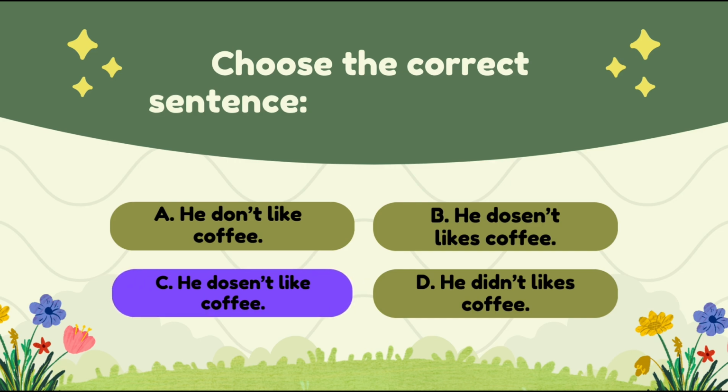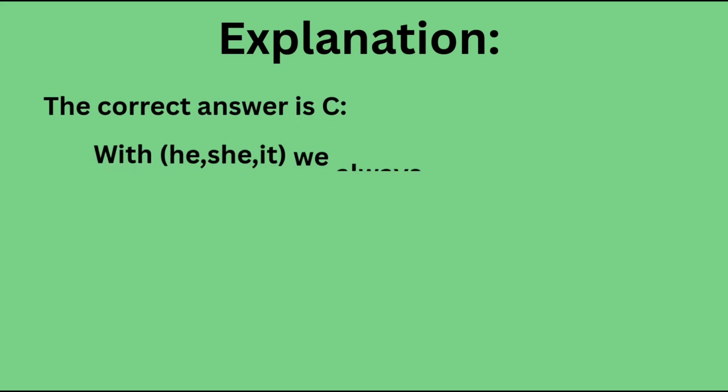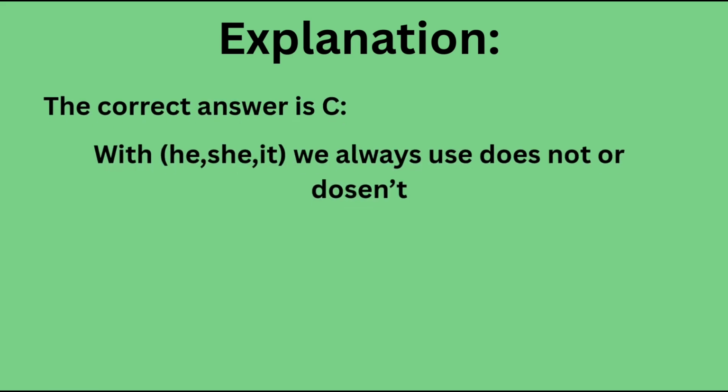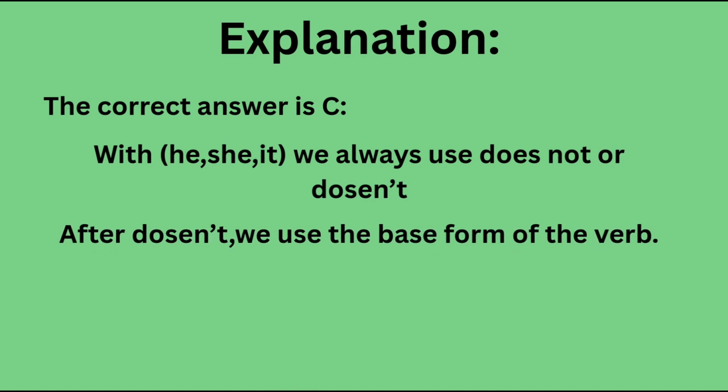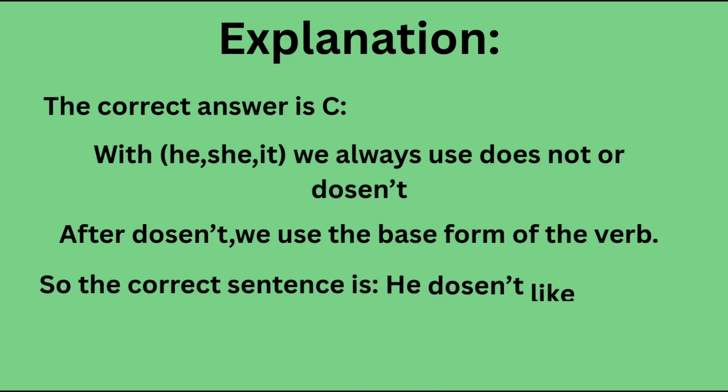The correct answer is C. He doesn't like coffee. Explanation. The correct answer is C. With he, she, it, we always use does not or doesn't. After doesn't, we use the base form of the verb. So the correct sentence is, he doesn't like coffee.